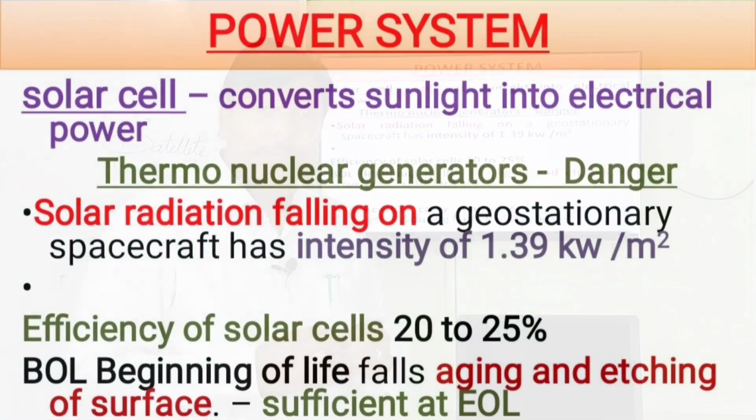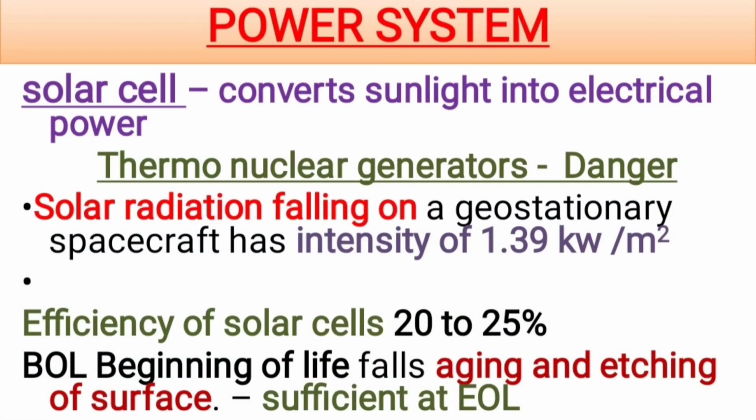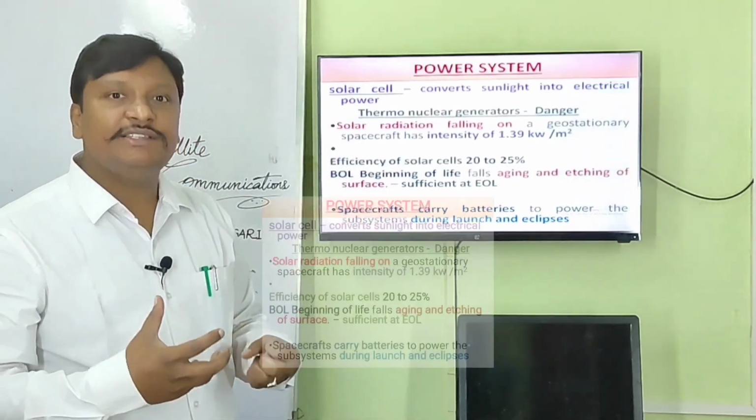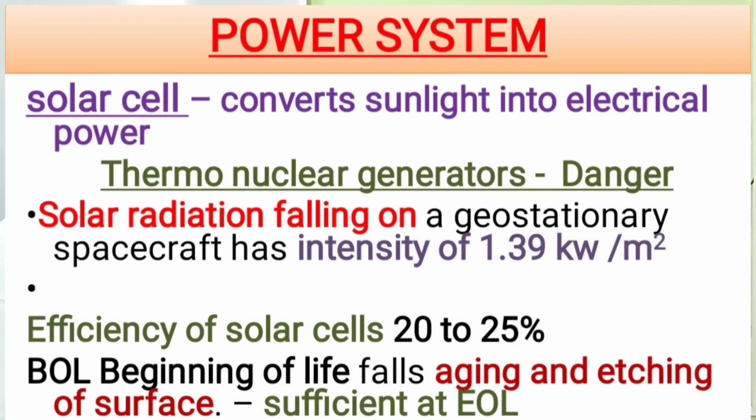In general, the total amount of solar radiation that is falling on a geostationary satellite has an intensity of about 1.39 kilowatts per meter square. That huge amount of radiation falls on the satellite, specifically a geostationary satellite.